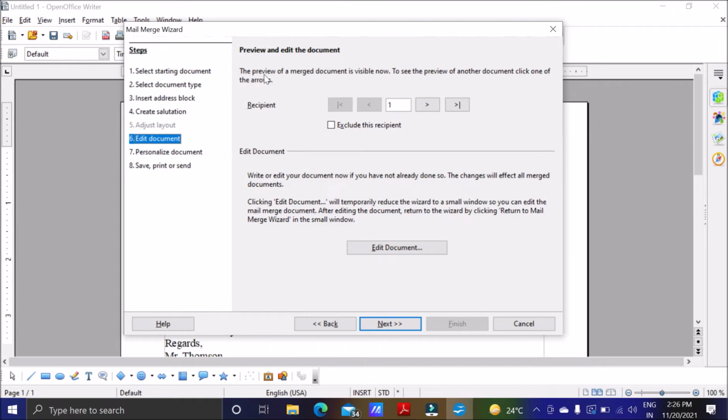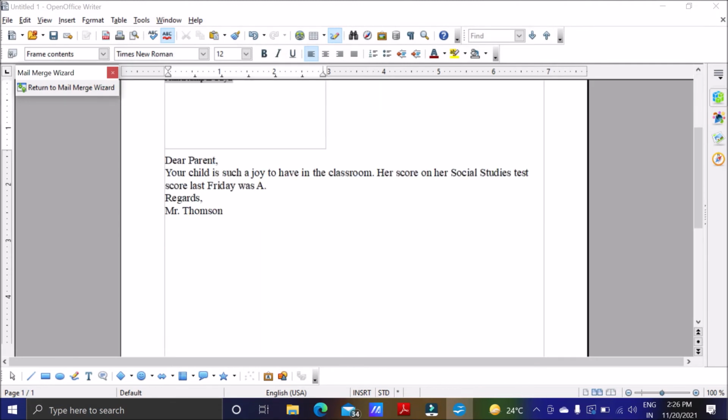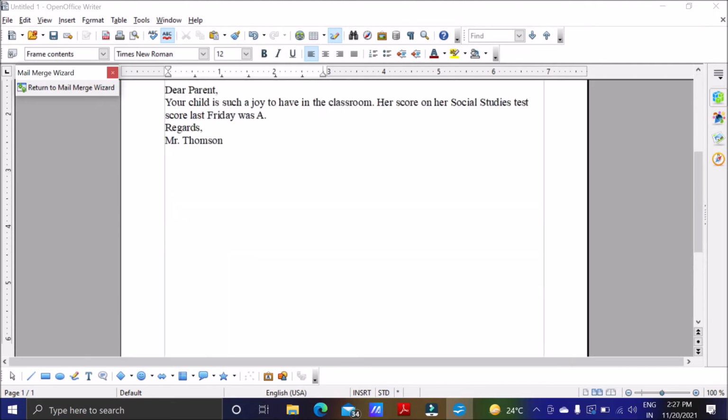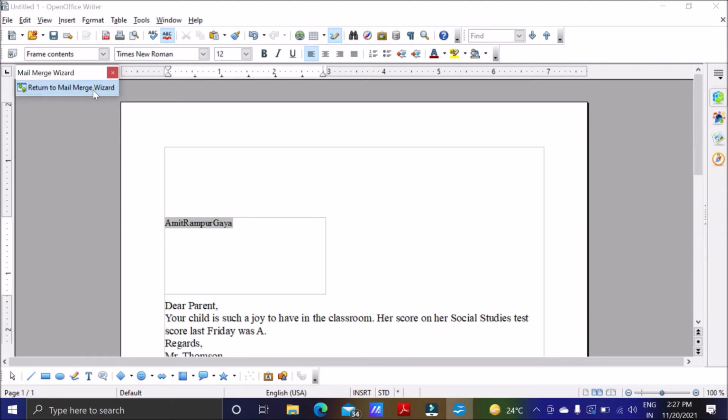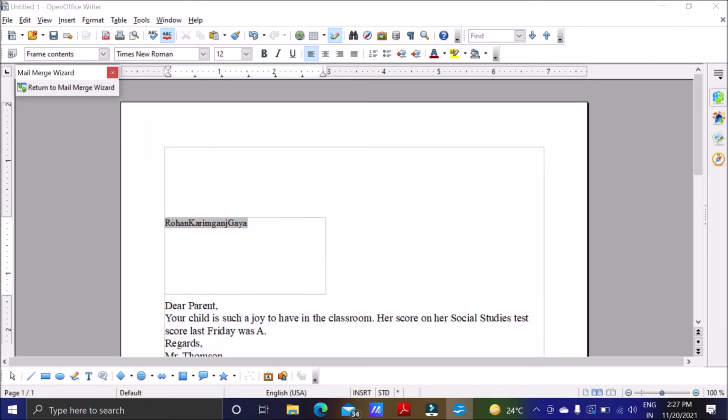So the preview of a merged document is visible now. To see the preview of another document, click one of the arrows. So first document, second, third, all document preview is available. I created 4. Here you can click on edit document and you will see Amit Rampur Gaya, one document is available.